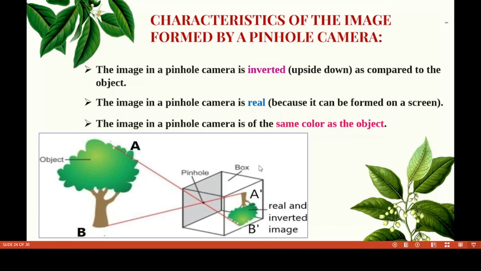The image in a pinhole camera is inverted as compared to the object. The image in a pinhole camera is real. The image in a pinhole camera is of the same color as the object. The color will be there, but we have to get a real and inverted image.